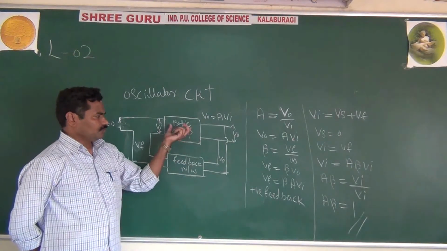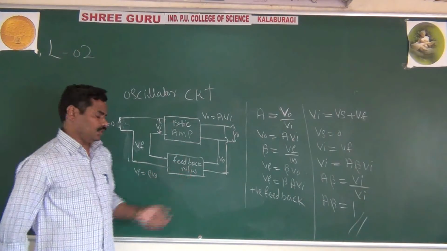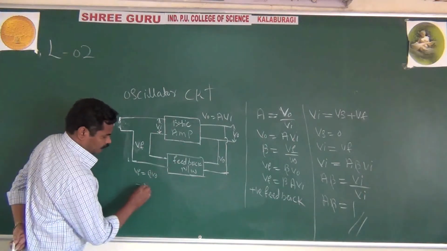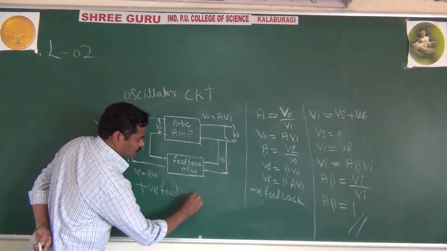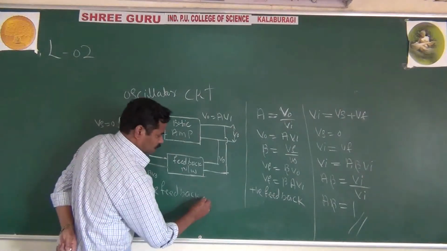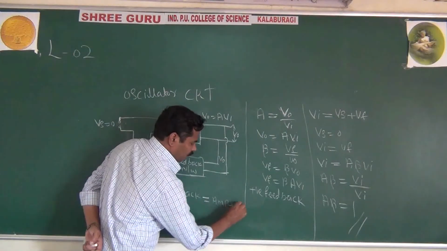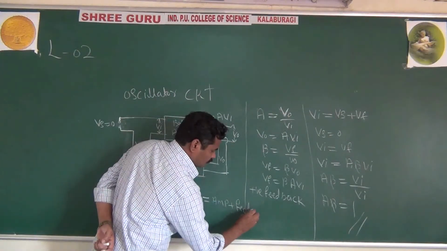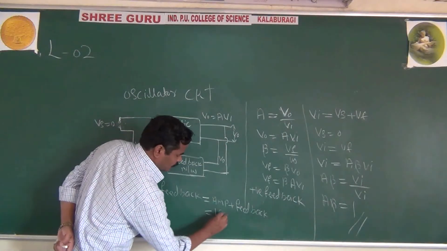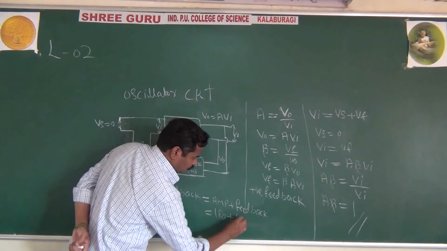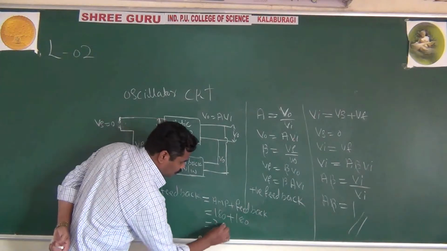I just said the amplifier will give the 180 degree phase shift and the feedback network. Actually, you want positive feedback. Positive feedback means the amplifier plus the feedback network: the amplifier gives 180 degree phase shift and another 180 is given by your feedback network, and the total is 0 degree or 360 degree.